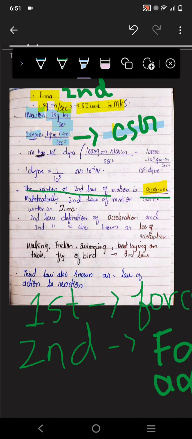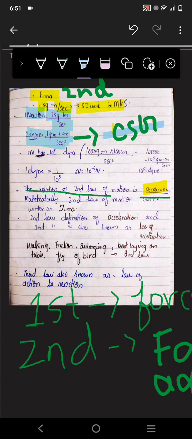Second is the unit quantity that never changes in any system. We have MKS, CGS, SI, BTU systems, and second remains the same. So this is how one dyne is defined: 1 gram, 1 centimeter, 1 second.